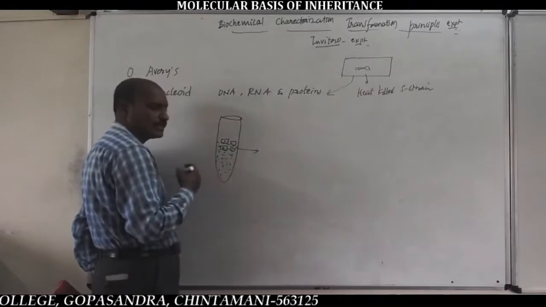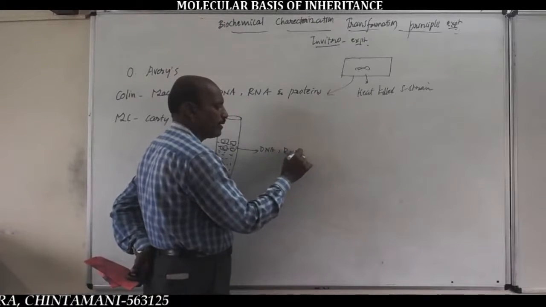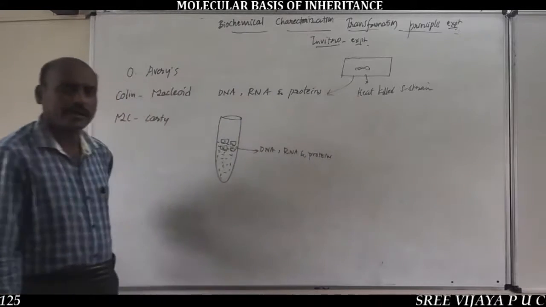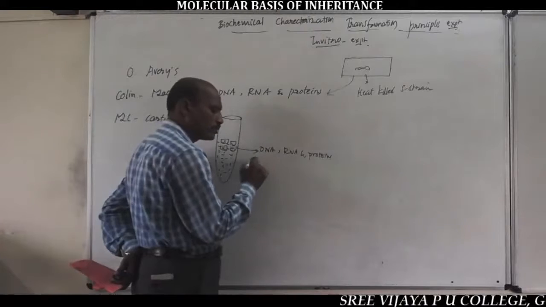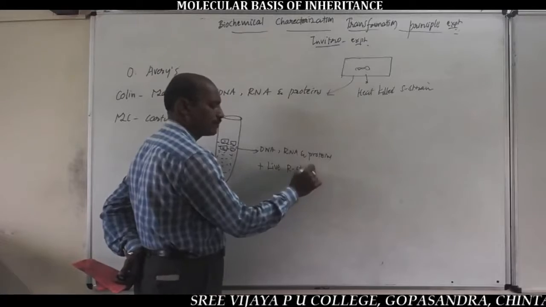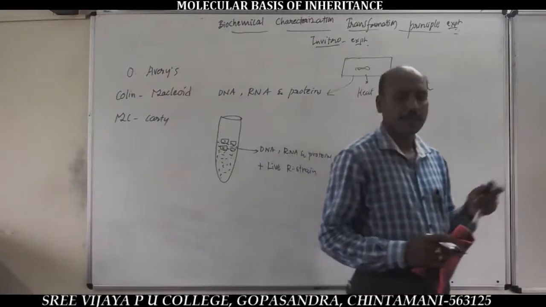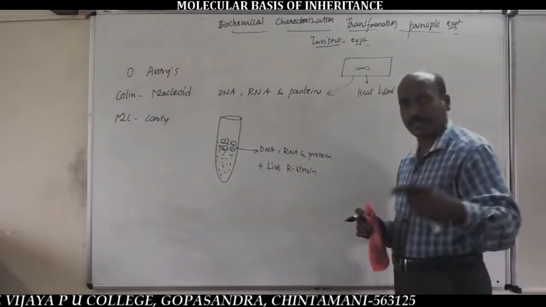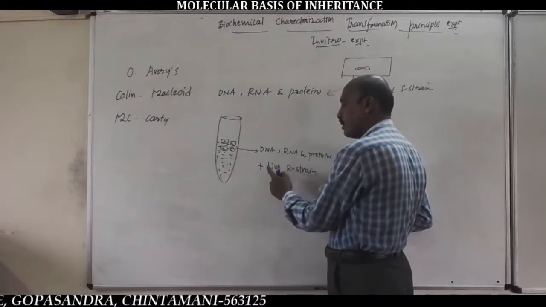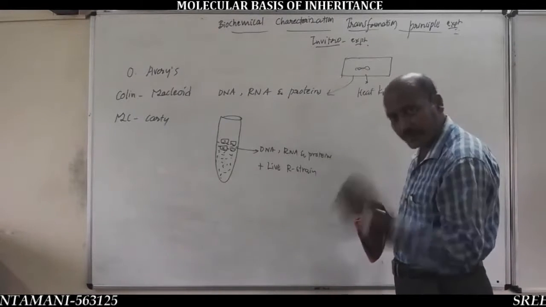So this culture tube contains DNA, RNA and proteins with live host bacterial cells. All three biochemicals collected from heat-killed S-strain bacteria were kept in a test tube containing culture medium with live host bacterial cells, and they observed them.